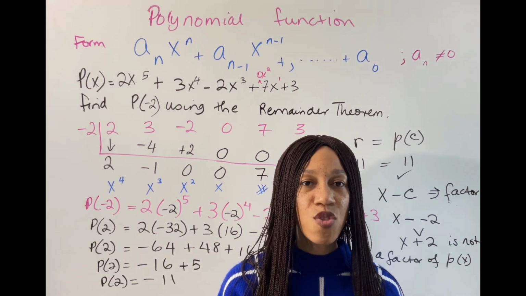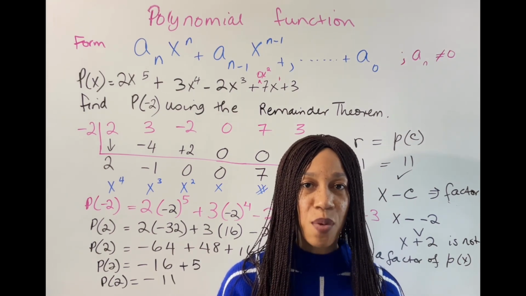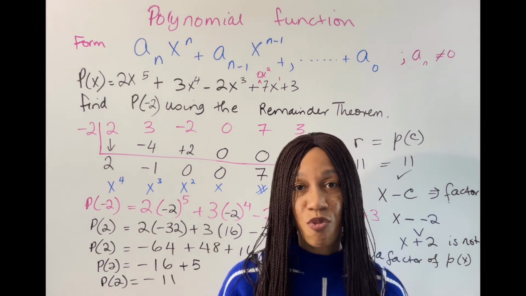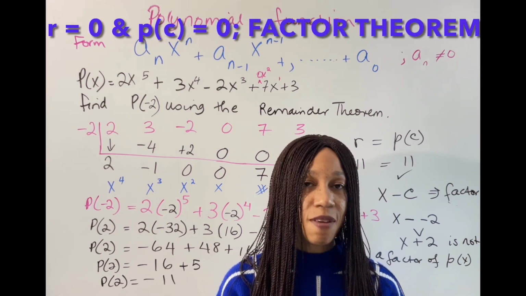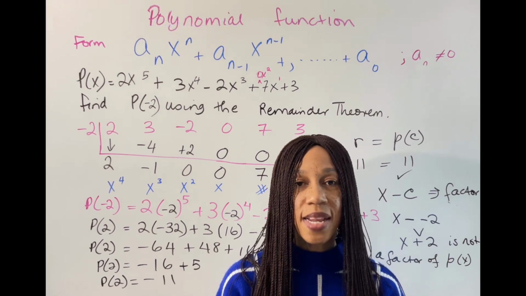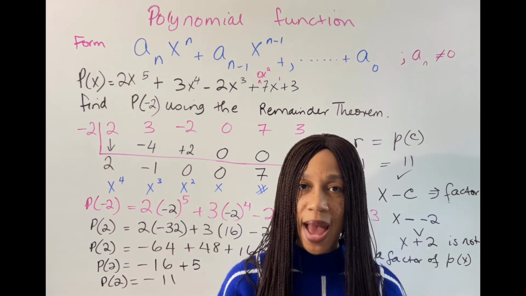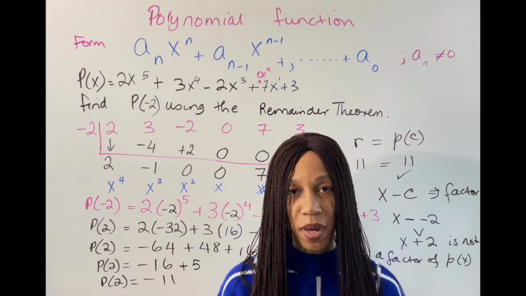In conclusion, now that you have seen both examples, you can walk away with a greater understanding of the factor theorem and the remainder theorem. If you have 0 as the remainder, that simply means that the factor theorem holds, and therefore that factor, which is x minus c, is definitely a factor of the polynomial.